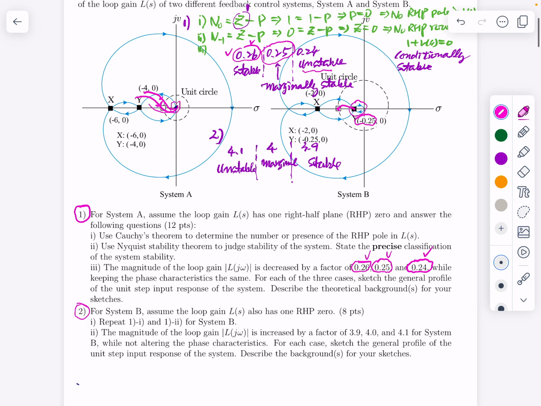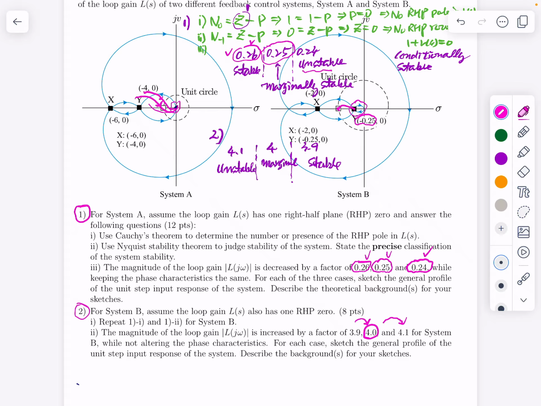Okay, so this is the borderline of that case, which makes the system marginally stable. If the gain is increased beyond that point, for point 1, the system becomes unstable, and if the gain is reduced below this critical number, the system remains stable, right? So this case is a little bit different, and again, this is not a practical case, but I prepared this problem to help you understand the concept and content of Cauchy's theorem and the Nyquist theorem.